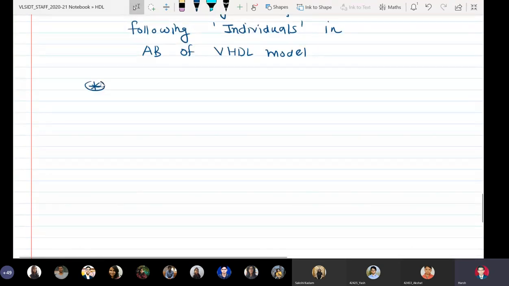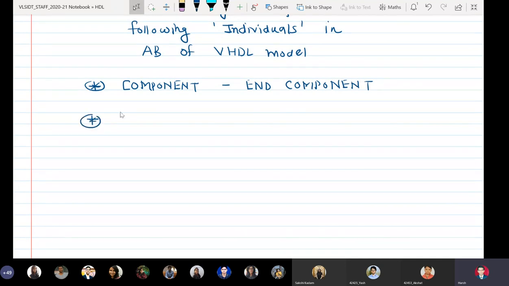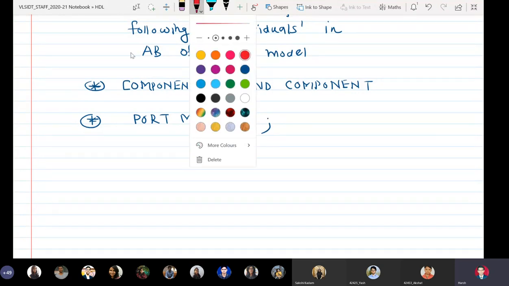First is the keyword component, and second is port map.